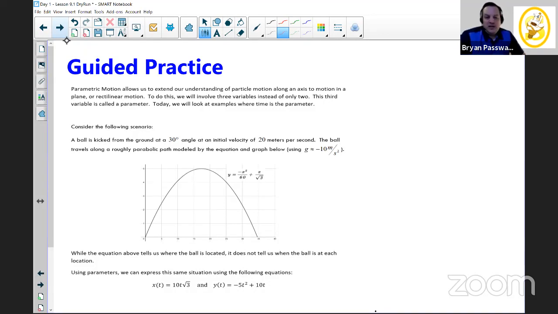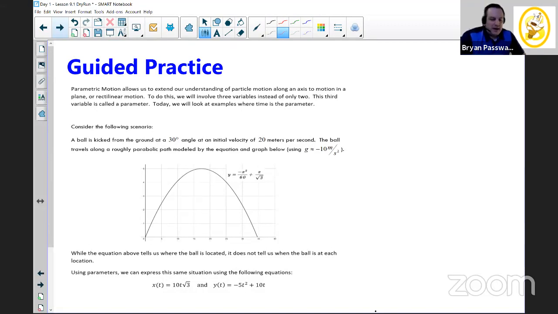In order to do this, we're going to have to involve 3 variables instead of 2. And the third variable, we're going to call a parameter, which typically, at least in this lesson, is going to be time. T is our parameter. So think about the following scenario. This might give you an idea of how these parametrics work. And hopefully in your pre-calculus classes, you have some exposure to parametric equations. If you haven't seen parametrics or you didn't learn those in pre-calculus, it's not a big deal, because very fortunately for us, parametrics are really intuitive, because that's how you really think about things in real world time anyway.